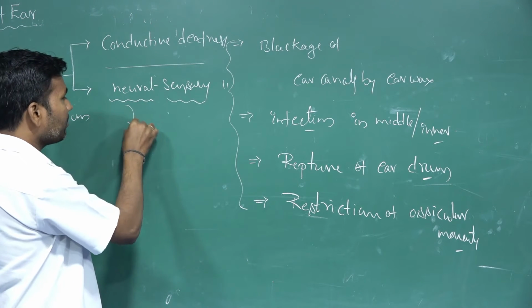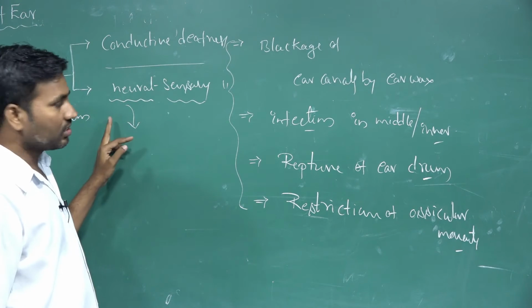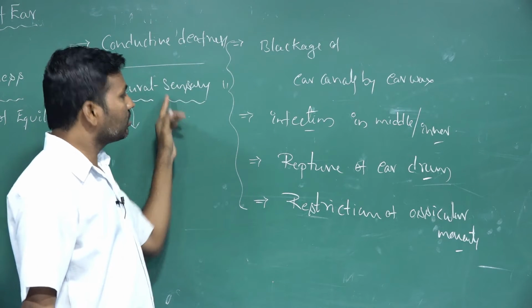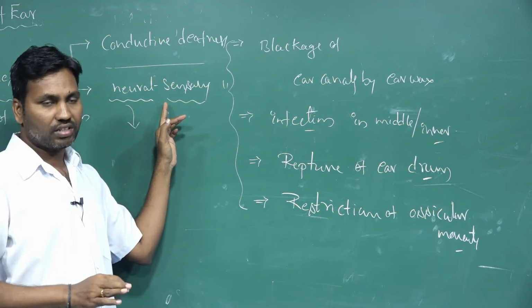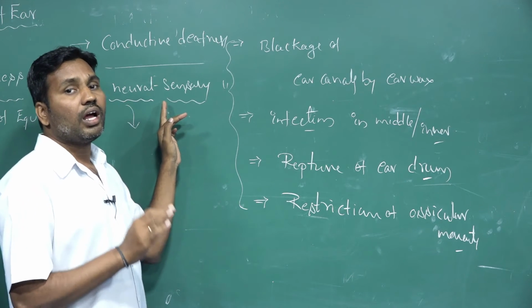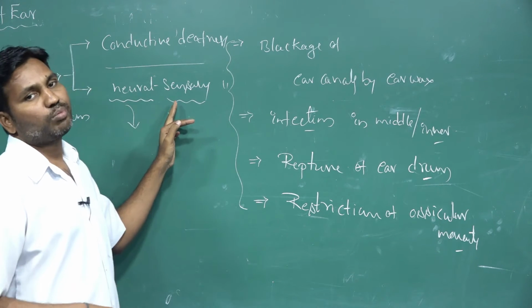The second one is neural sensory deafness. In these people the conducting parts and organs are normal, but the sensitization is not properly occurring.